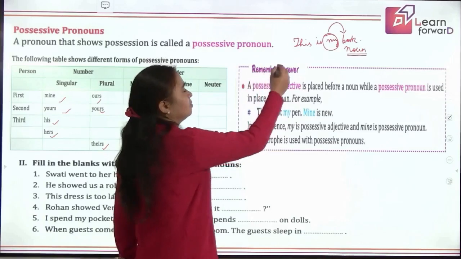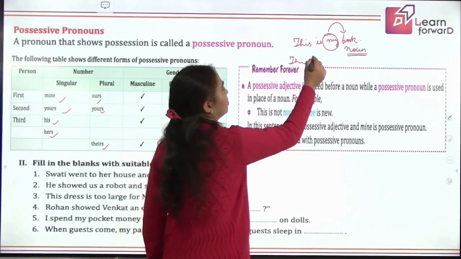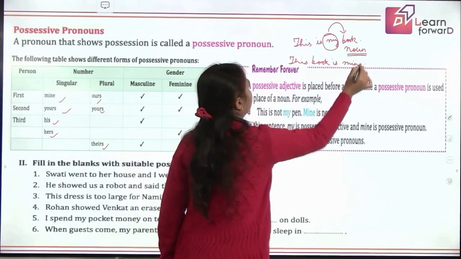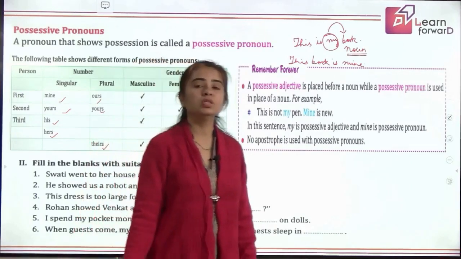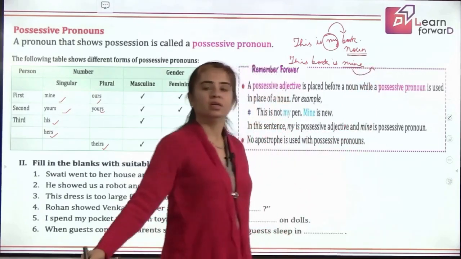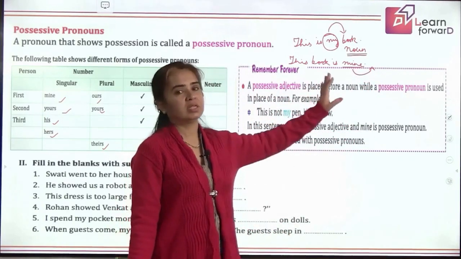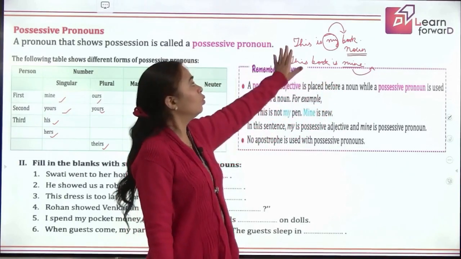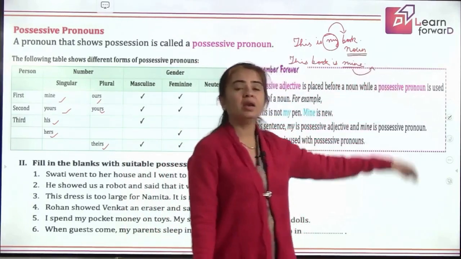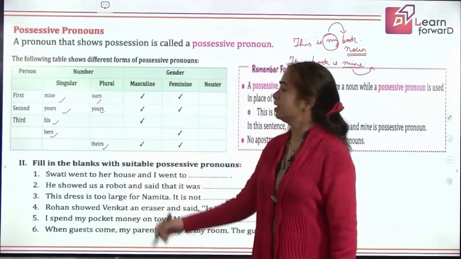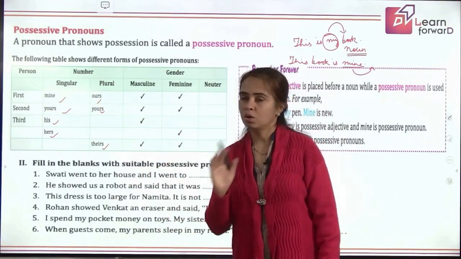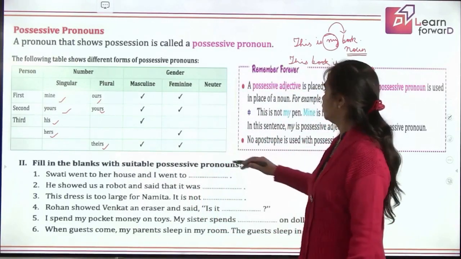Okay. But if the same sentence I say like this: this book is mine. Now, in this sentence, which word gives you an answer to the question whose? Mine. Yes. Now, what do you see? Is there a noun after it? No, there is no noun. So, this is a pronoun. So, the words showing possession, if they are followed by a noun, they are adjectives, not pronouns. That is why mine is the pronoun, not my. Yours is the pronoun, not your.